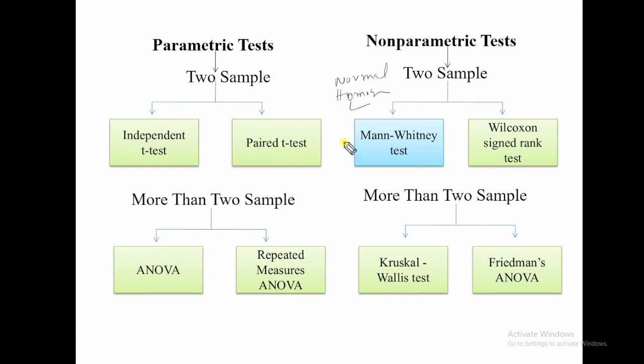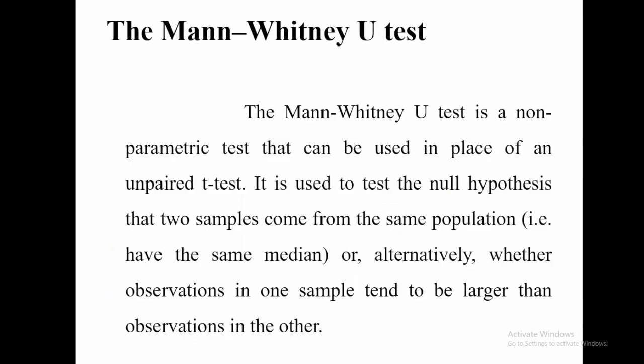That is why I am using the Mann-Whitney U test. So this is the concept of the Mann-Whitney U test. It basically compares the two medians.